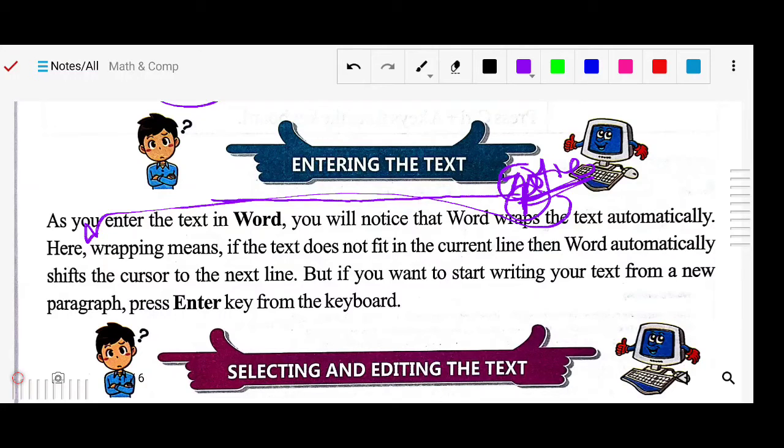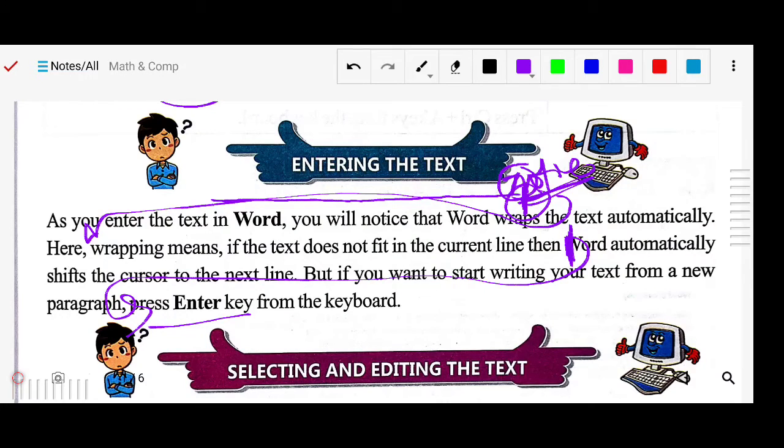But if you want to start writing your text from a new paragraph, press Enter. Simply, if you want to write from a new line, meaning a new paragraph, you can press the Enter button, and the cursor will come there automatically.